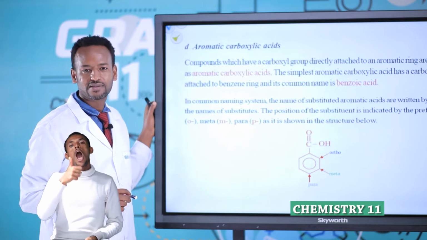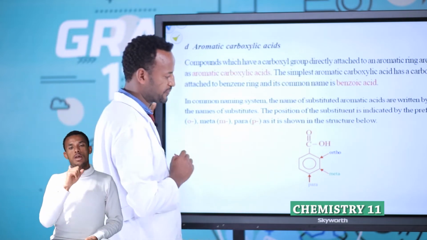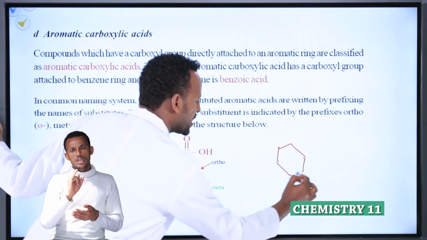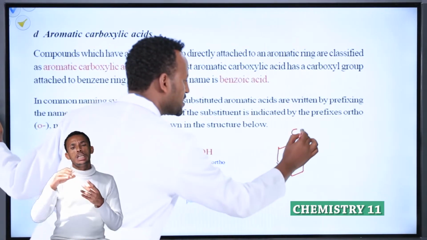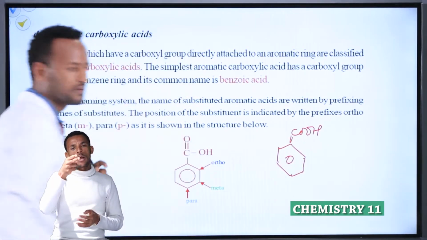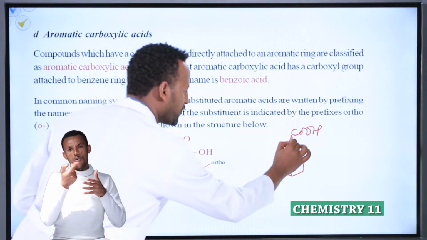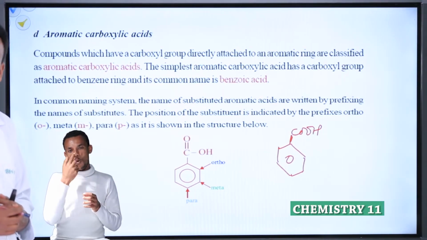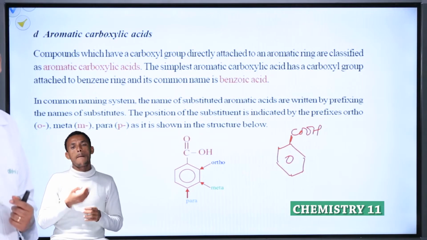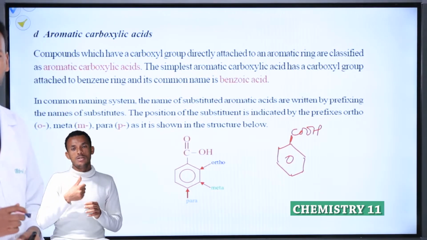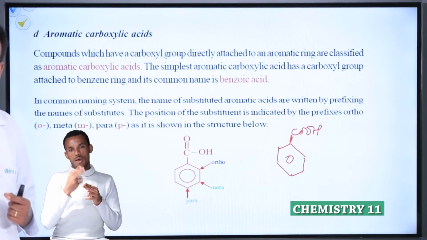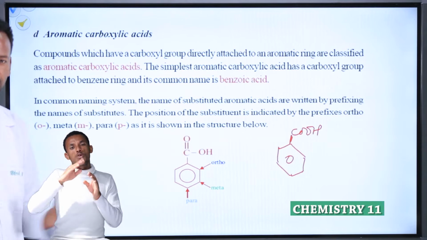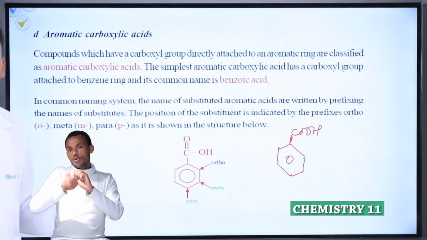Aromatic carboxylic acids. Look at this one. This one is a benzene ring. This is COOH. Students, what is the name of this one? Benzoic acid, the common name. The other one is what? Benzene carboxylic acid. Two names: one is the common name, the other is the IUPAC name. In this benzoic acid, is there any side chain? Is there any substituent? No.